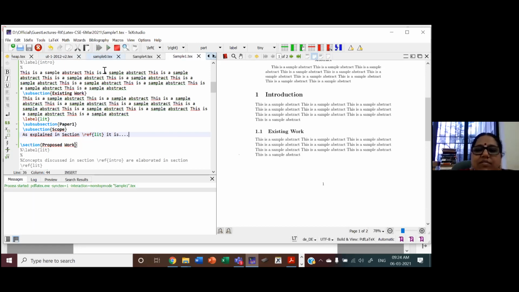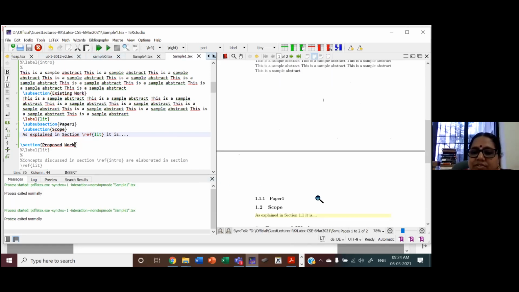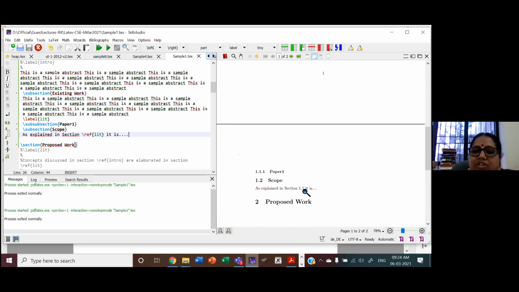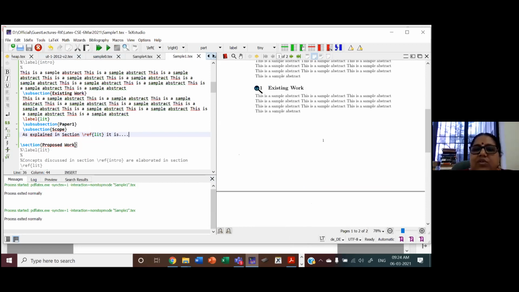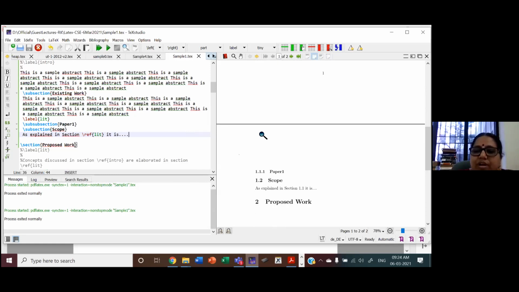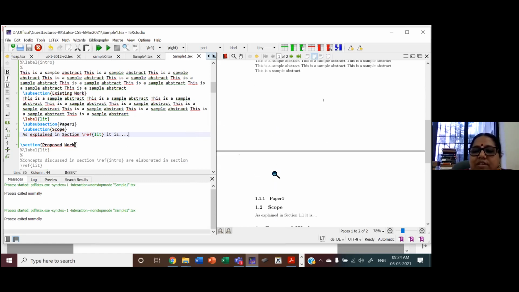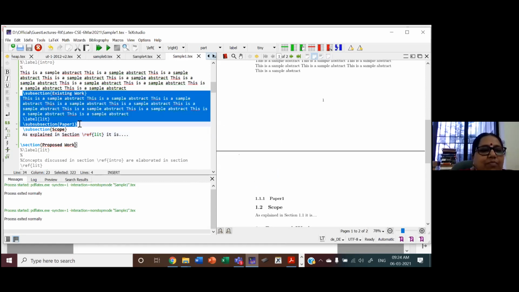And now let us see. See here. As explained in section 1.1. So this is literature. Literature is existing work. That is 1.1. Now I want to change this existing work, not under introduction. I want to put it as a second section. Normally, the literature will be in the second section. So I just remove this existing work, paper. I want to remove this